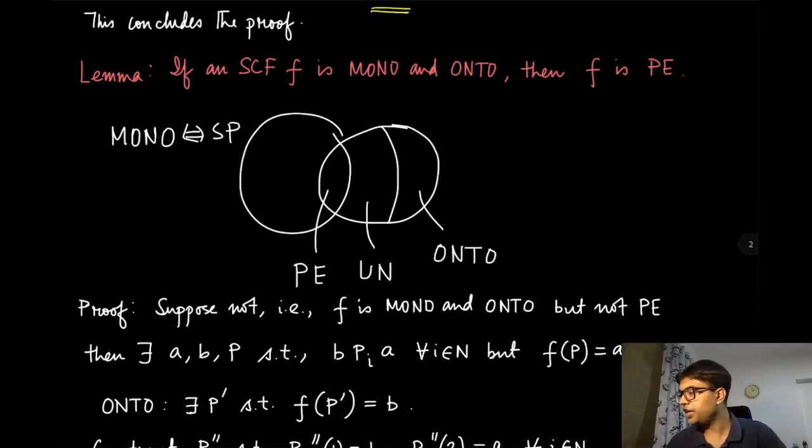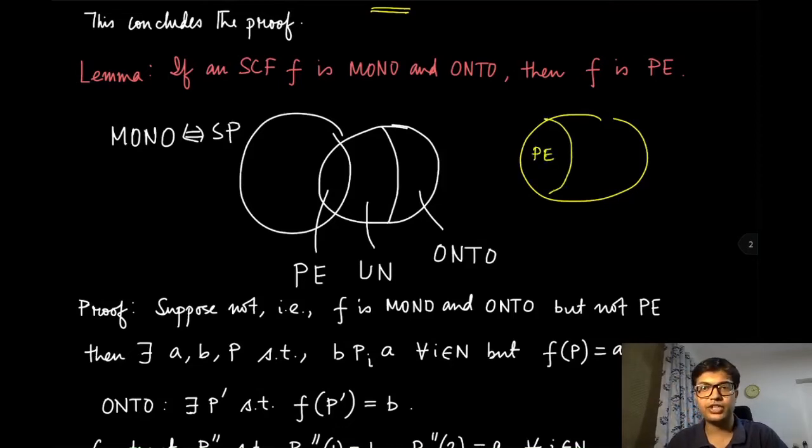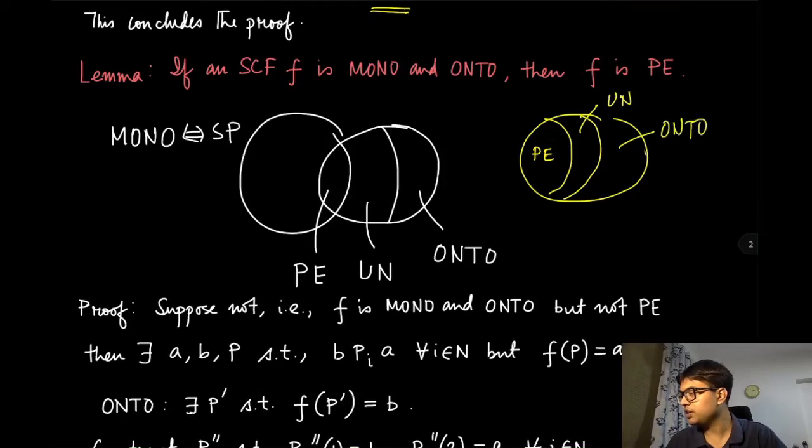We have already seen that we have a set, let's say, of all Pareto efficient social choice functions. That is contained within the set of unanimous social choice functions, and that is contained within the onto set. So in this figure, the largest set is onto.